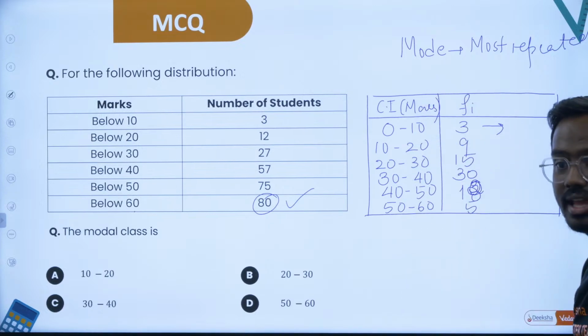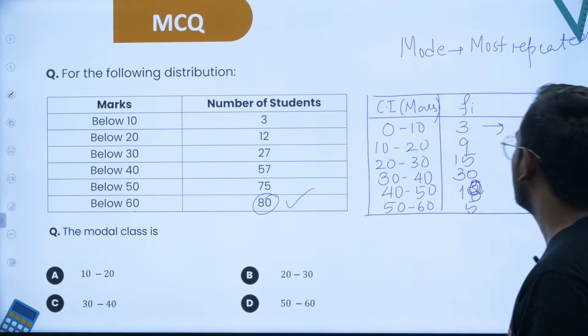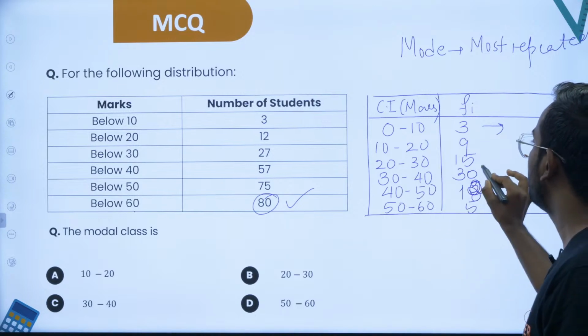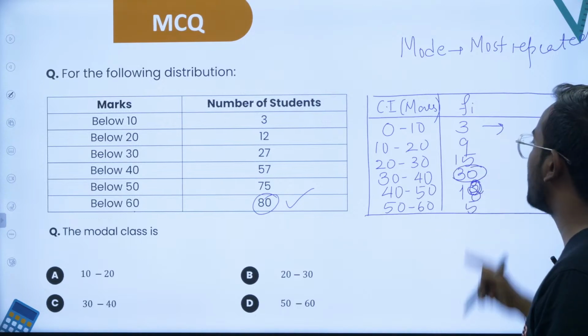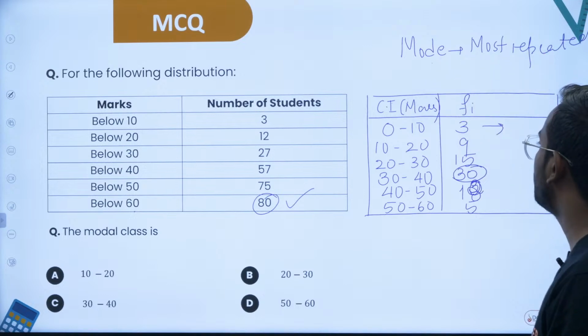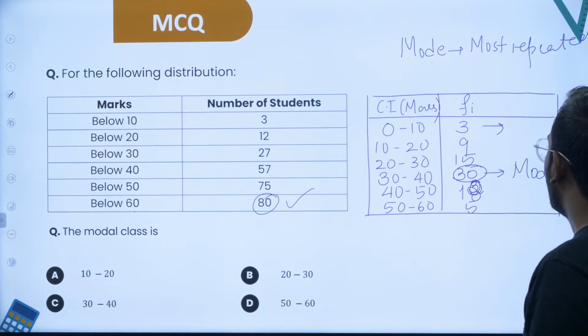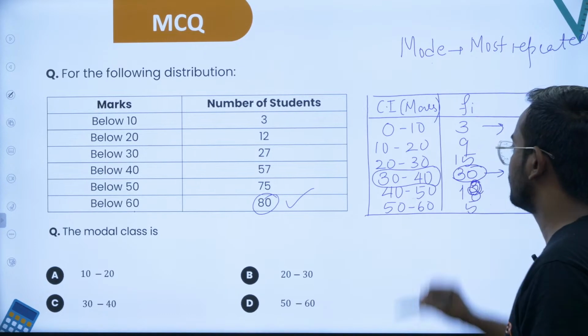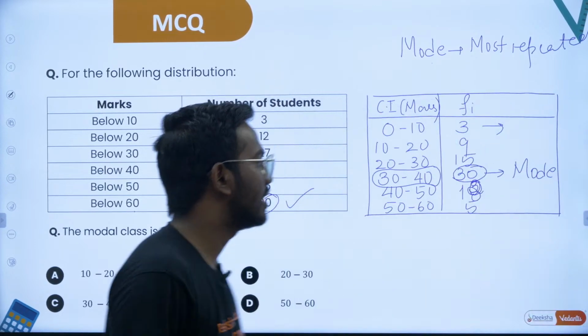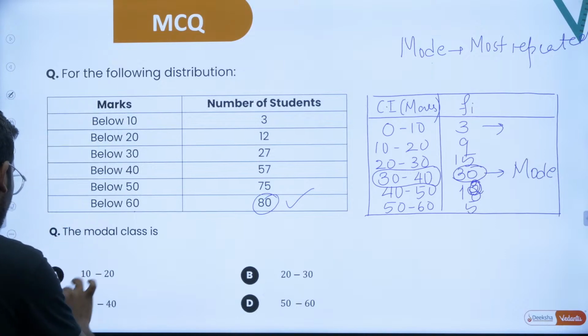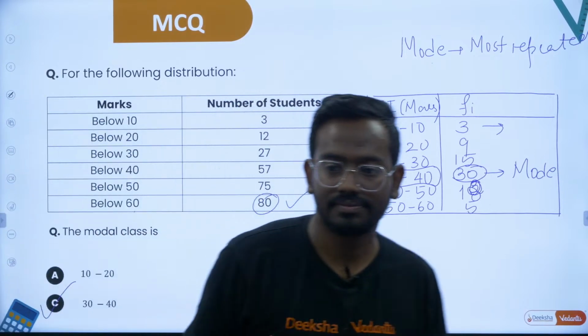Till here you will have to take, and accordingly you should answer. So clearly 30 to 40 is repeated 30 times. This is the maximum value. So mode means most repeated, which is basically 30. So this is basically the mode, and this is called the modal class, right? So the modal class is basically 30 to 40. So therefore option C is correct.